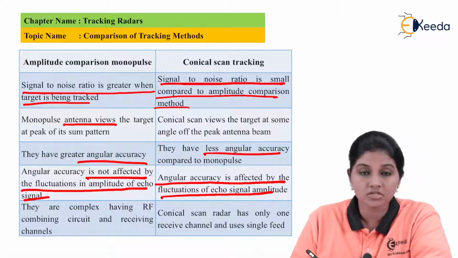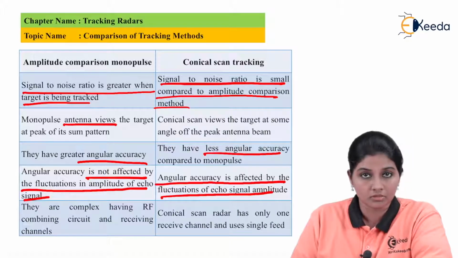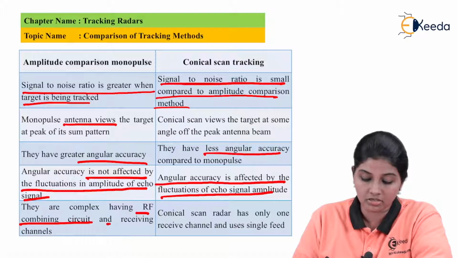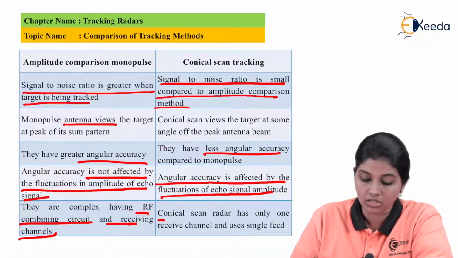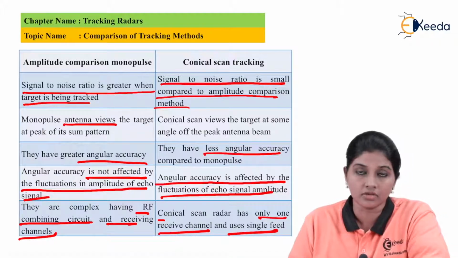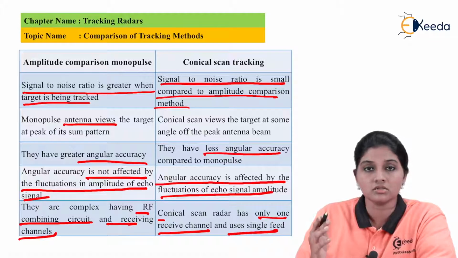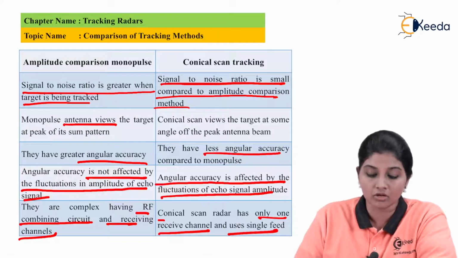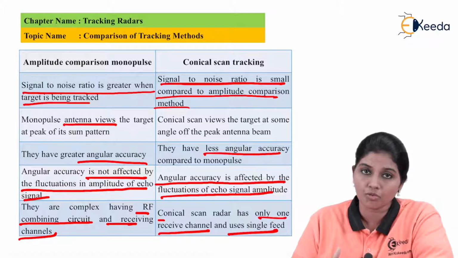Now the next point is related to the circuit complexity. Amplitude comparison monopulse consists of an RF combining circuit and multiple receiving channels, whereas conical scan tracking has only one receive channel and uses a single feed. So from the complexity point of view, we can say that the circuit of conical scan tracking is less complex as compared to the amplitude comparison monopulse. Now let's move on to the next point of comparison.